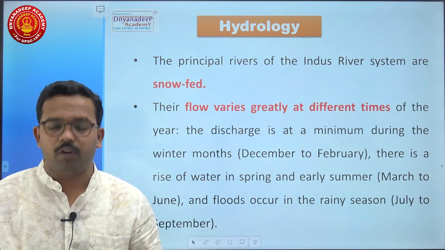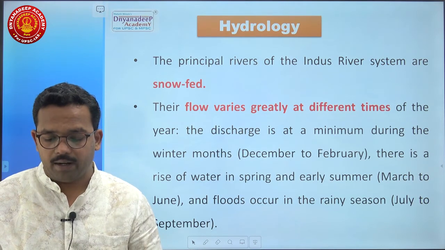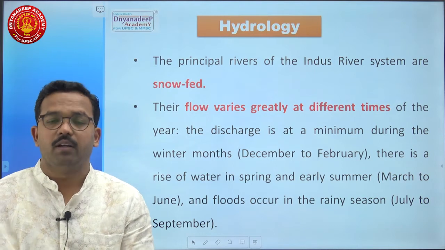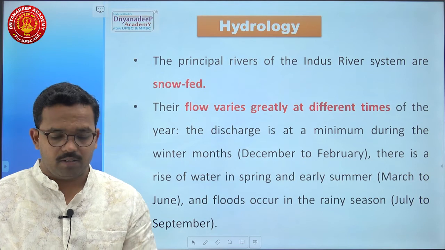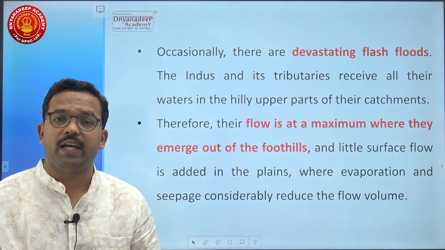There is a rise of water in spring and early summer, that is March to June, and flood occurs in the rainy season from July to September. You could get a question on this flow of water into the Indus River system. Here remember, occasionally there are devastating flash floods.